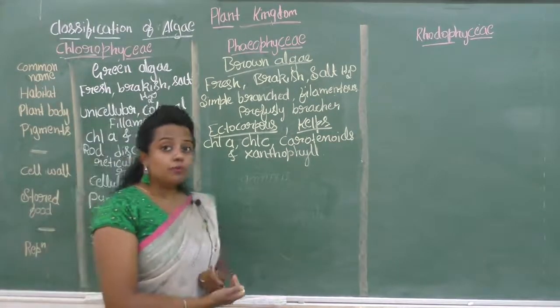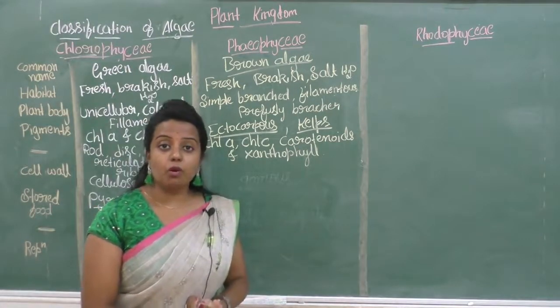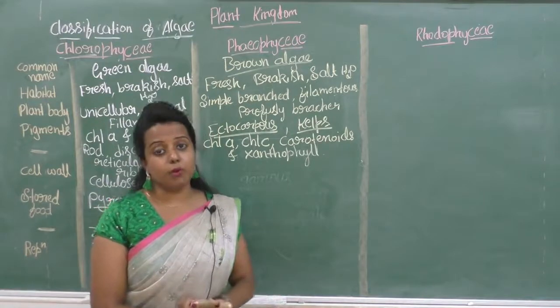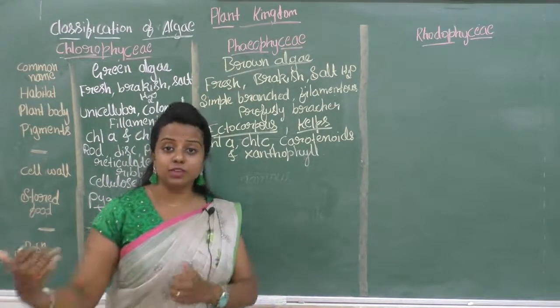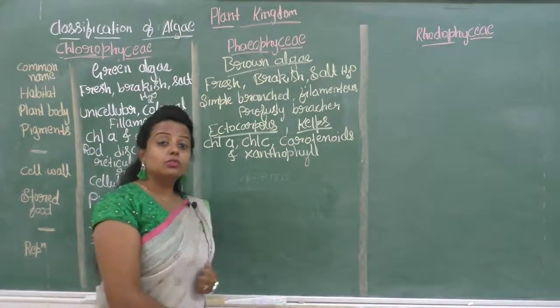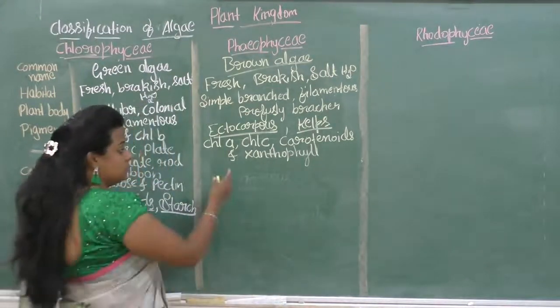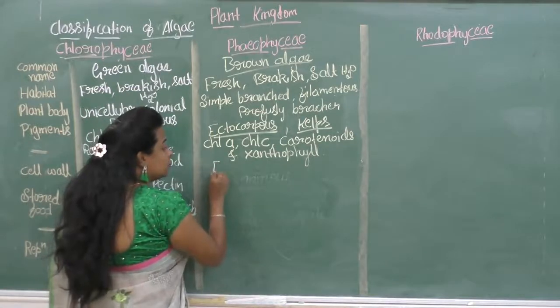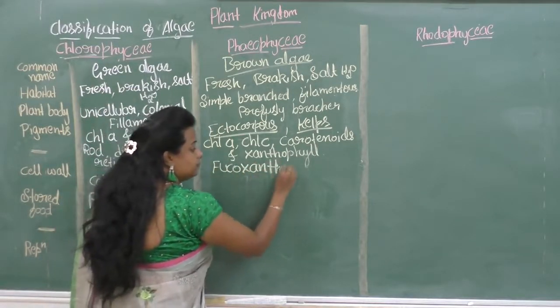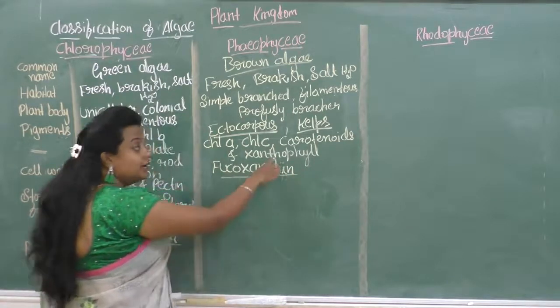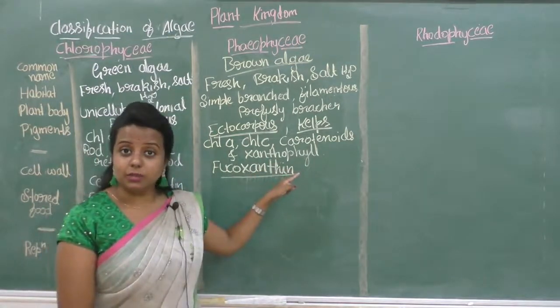This Phaeophyceae will be of different shades from brown to olive green color. Those shades are given by the pigment fucoxanthin, which is a kind of xanthophyll.